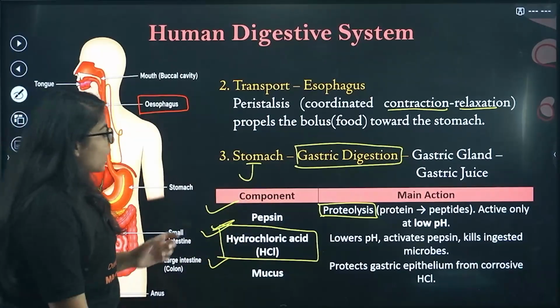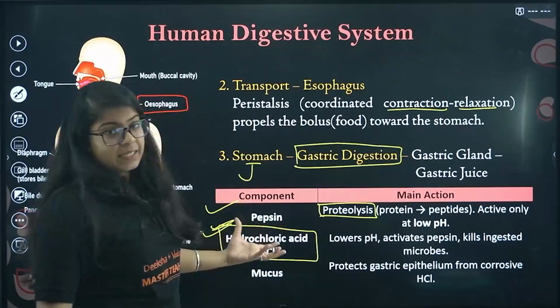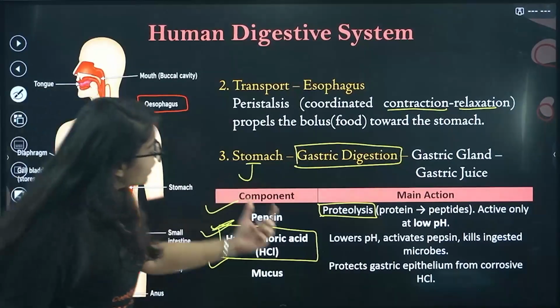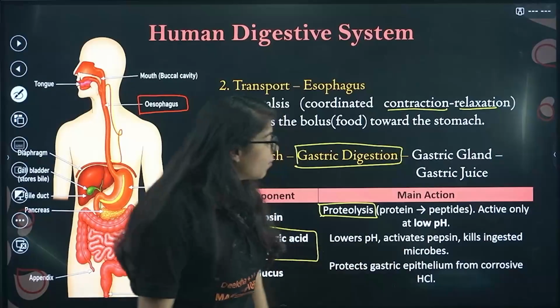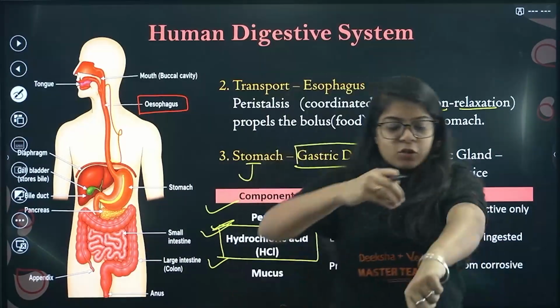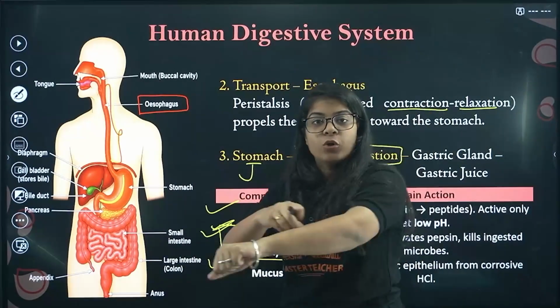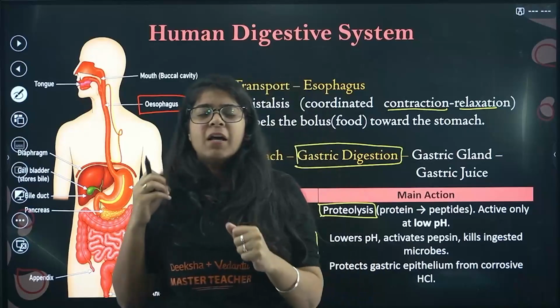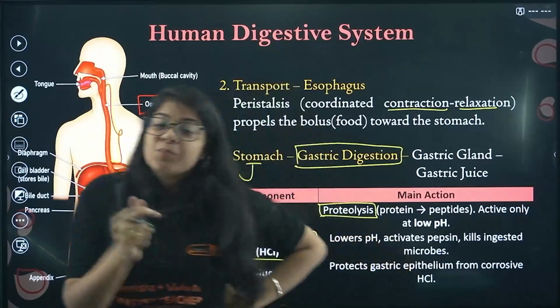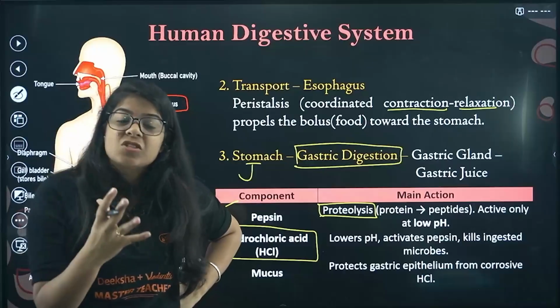Now if a lot of hydrochloric acid is there, we have to control it. There comes the mucus. It protects our gastric epithelium from corrosive HCl. Now you tell me, if you touch concentrated HCl, your skin will burn, right? So how is my stomach not burning? That is how this mucus protects our stomach from burning.